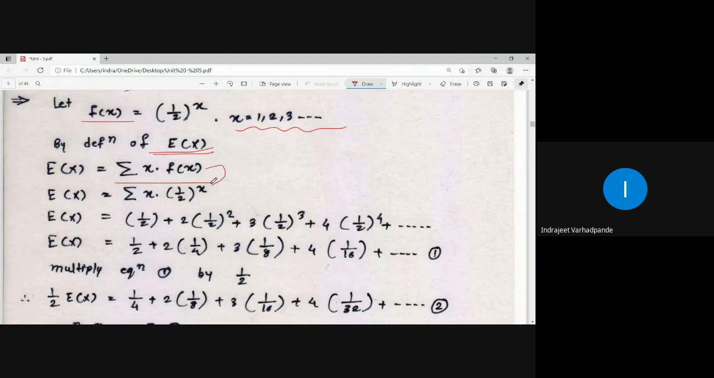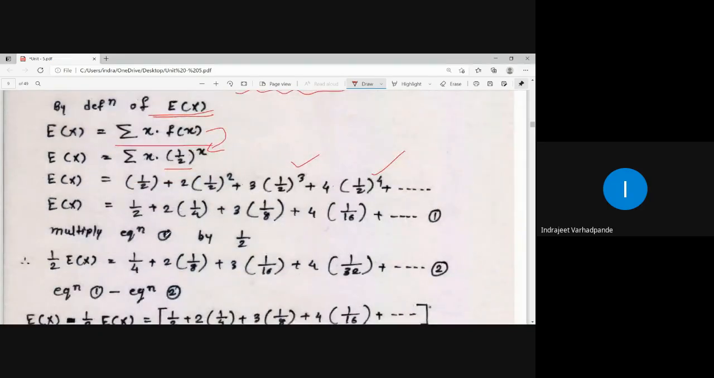What is your f of x? F of x is correspondingly half to the power x. Now the summation is over 1, 2, 3, and so on, right? The value for x is varying from 1, 2, 3, and so on. So I will take the summation: 1 into half plus 2 into half square plus 3 into half cube plus 4 into half to the power 4 and so on.